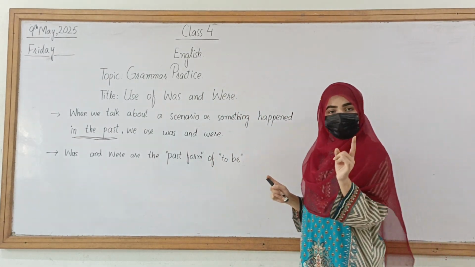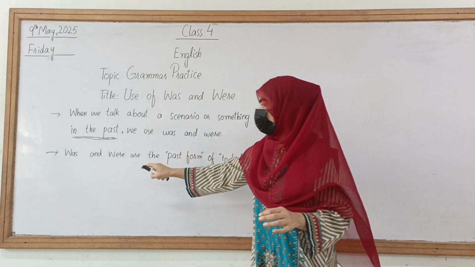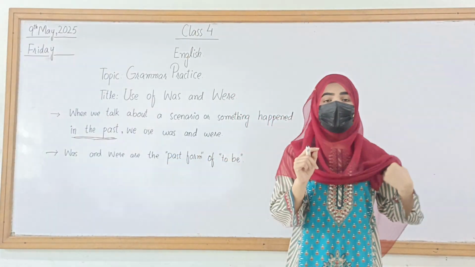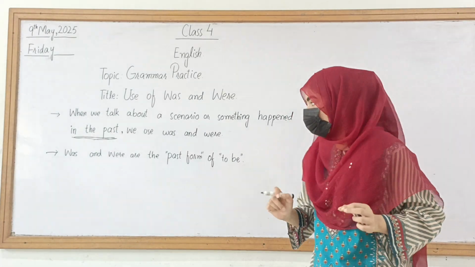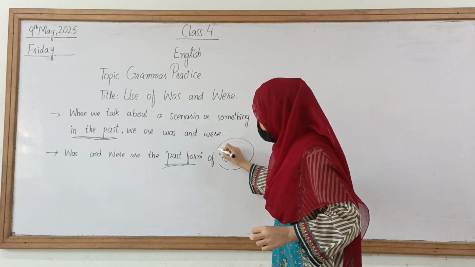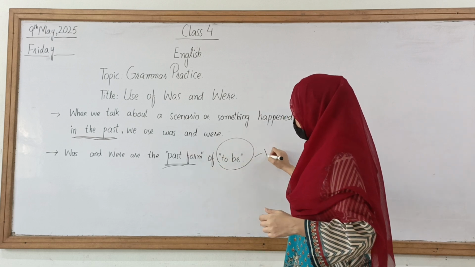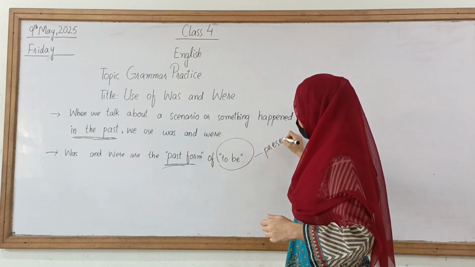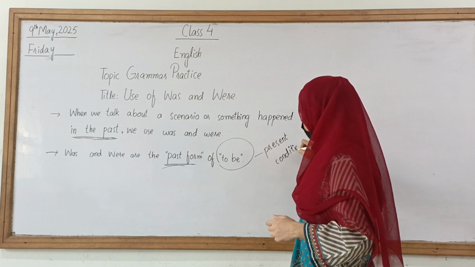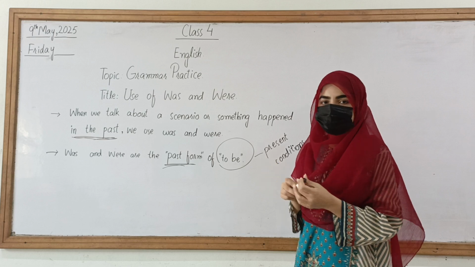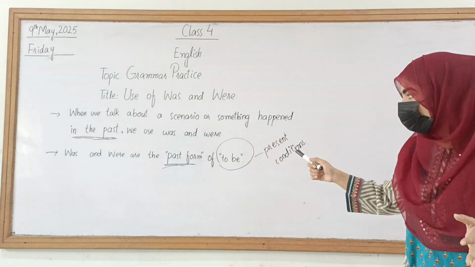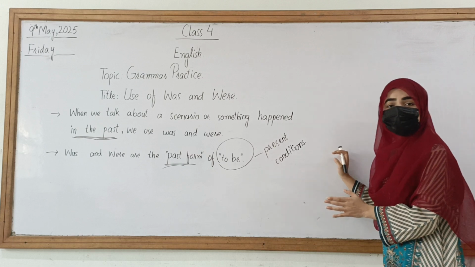Now I will explain one thing more. The was and were are basically the past form of the to be. We have discussed कि past में आपके लिए was and were को use किया जाता है. तो past form किसकी है? To be. तो to be को समझना है. Basically the to be describes present conditions. It will prolong the topic, but just in case to give you all the concept of to be, it basically describes all the present conditions.